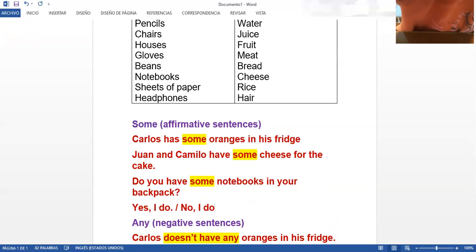Give me a moment, guys. Sorry, I was plugging in my computer. Yes, so yes, I do, or no, I don't.